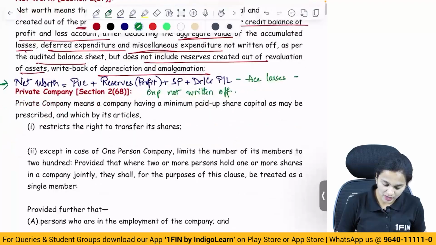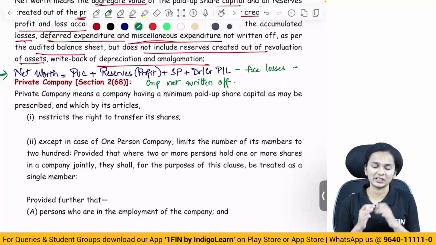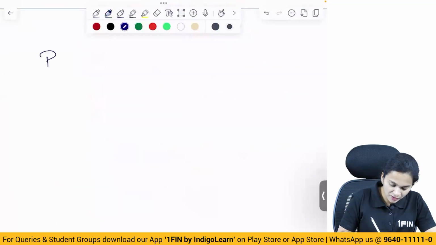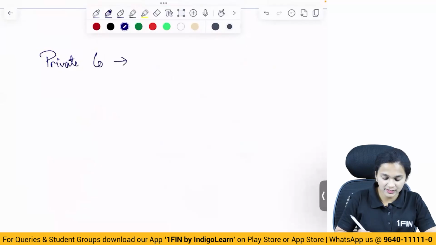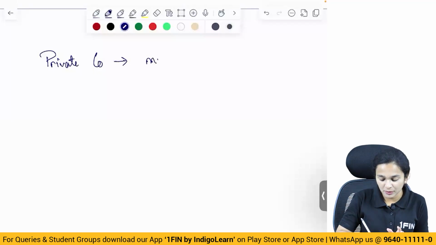Now let's move on to another very important definition, which is the definition of a private company. Let's understand what a private company is. So when we talk about a private company as defined under the Companies Act 2013, it is a company which has some minimum paid up share capital, however the amount has not been prescribed yet. Minimum paid up capital as may be prescribed.